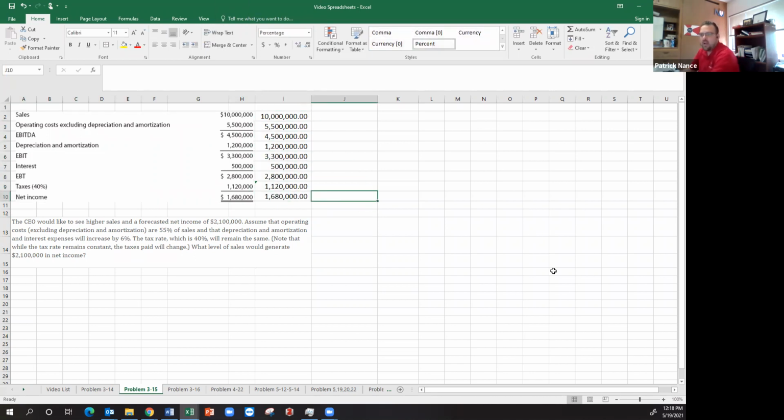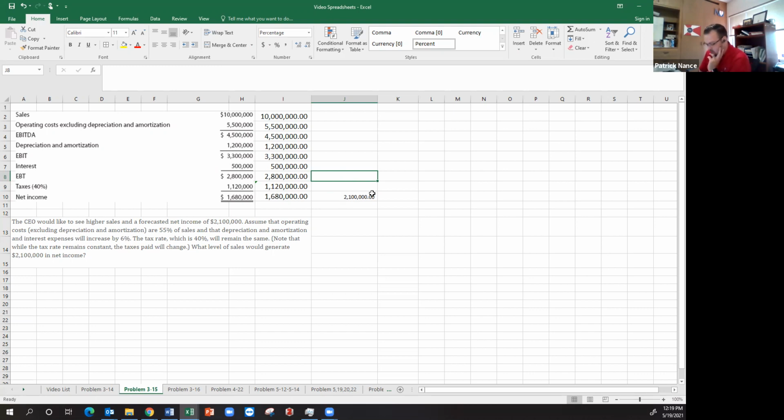So we're looking to figure out how we can have $2.1 million, not percent, of net income. Since I know that I need to take the EBT times 40% in order to figure out what my taxes are, I can also assume that this number should be higher, obviously, than the 2.1. Should be roughly a 60% difference.